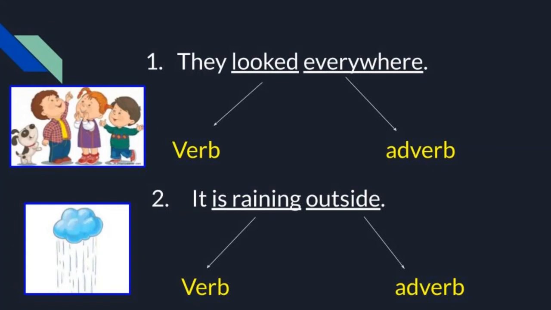Let us move to the second one. It is raining outside. The verb is raining and the adverb is outside, because it refers to place, and already I said that it tells us where something happened or happens. In the given example, we are telling that outside it is raining, so outside is an adverb. And in the first example, everywhere is an adverb.